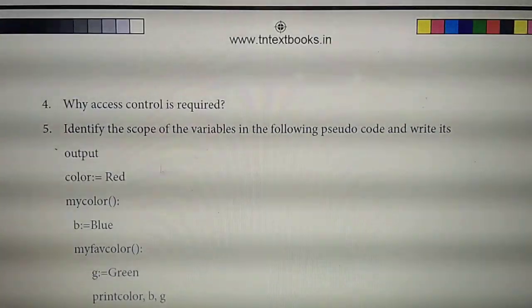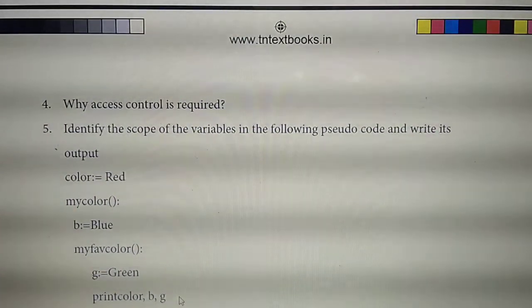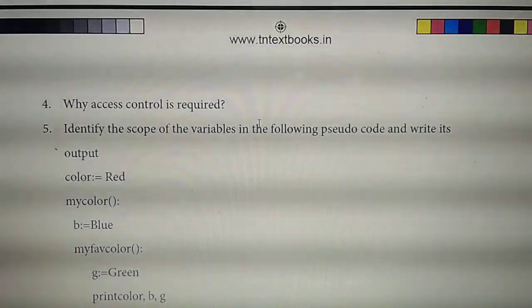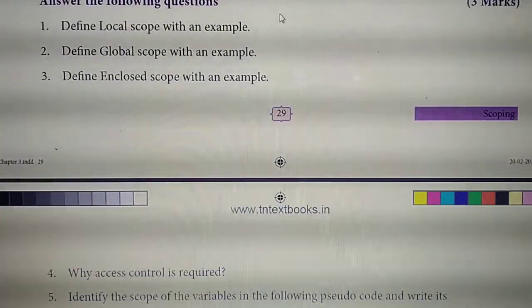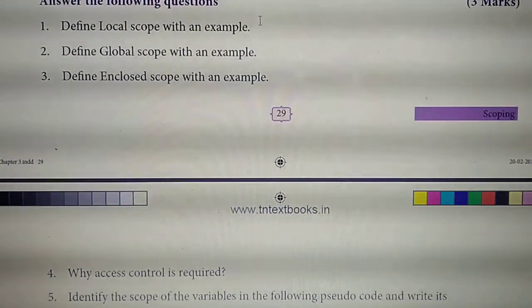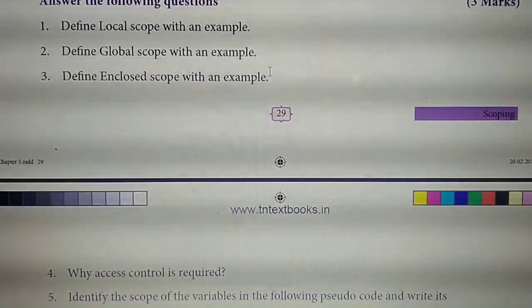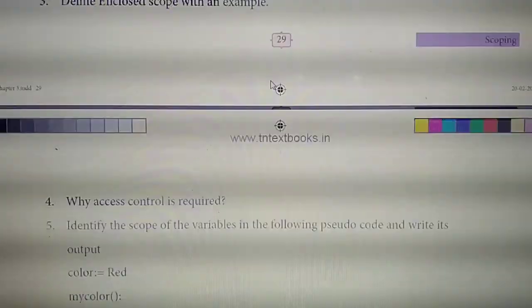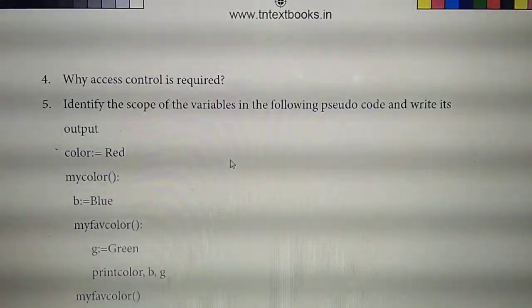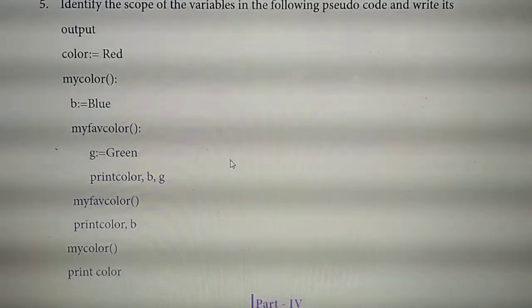So the fifth question answer you should write here, okay? I'll display the answer. Once again I am telling the page numbers for the 3 more questions. First question, page number 23. Second question, page number 24. Third question, page number 24. Fourth question, page number 26. So the fifth question, you should write the answer here.